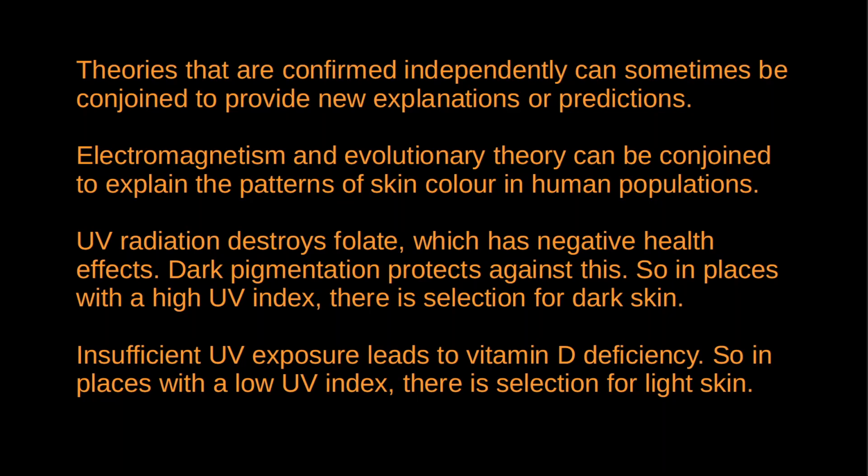These are two theories from different fields of science developed in response to completely different problems. But there are these interesting connections between them. So consider the question: why do people have different skin pigmentations, and what explains the geographic distribution, the patterns in the distribution of skin colour that we see? Well, the explanation is something like this. Evolutionary theory tells us that our ancestors evolved in Africa.